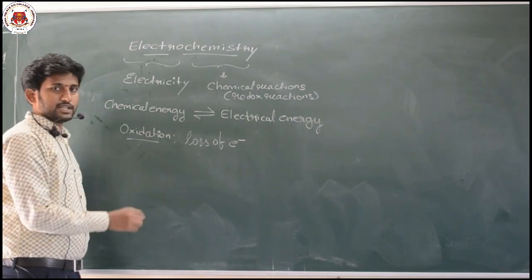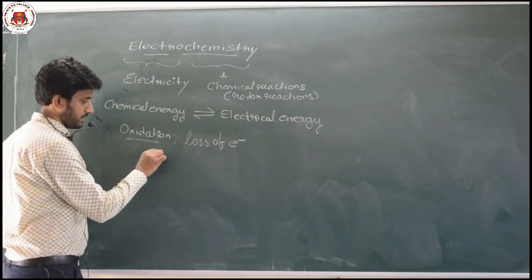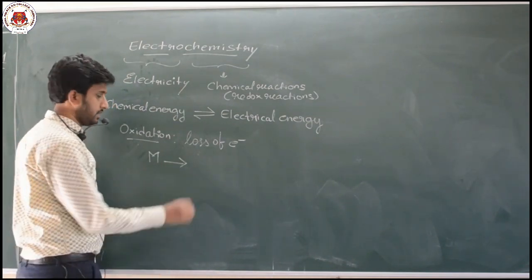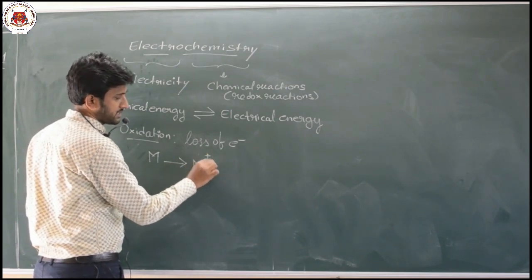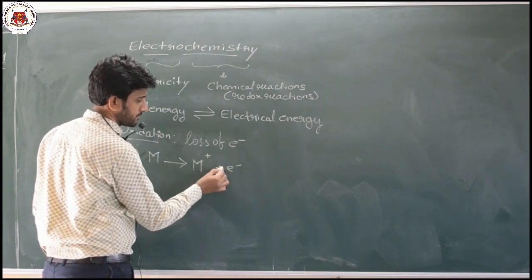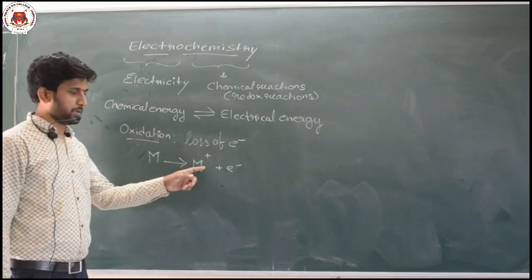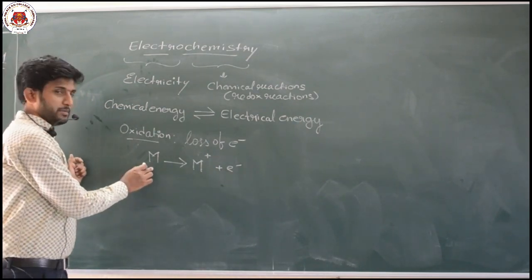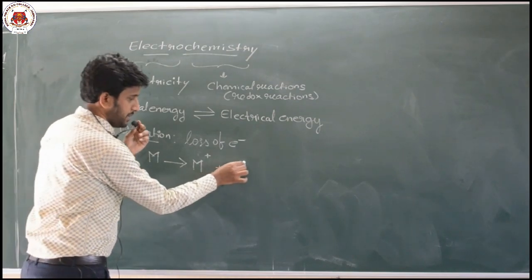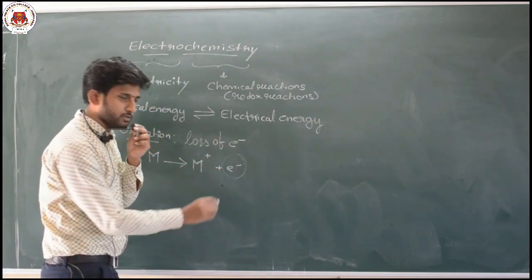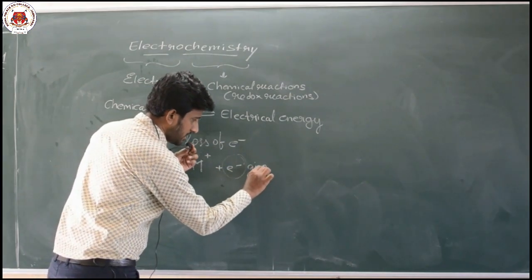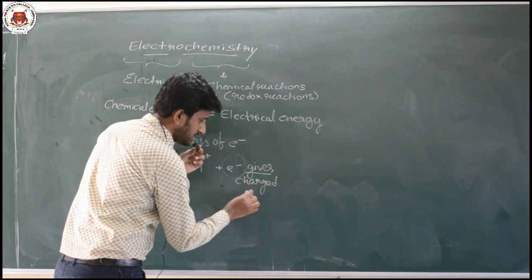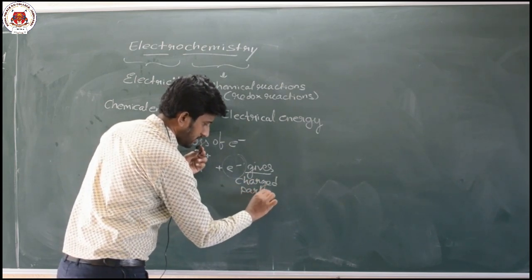Let us assume some general example. Some metal M undergoes oxidation to form M plus electron. So, if a metal undergoes oxidation, it liberates what? Electrons. It gives electrons. What are electrons? Electrons are nothing but charged particles. They are charged particles. Right or not?